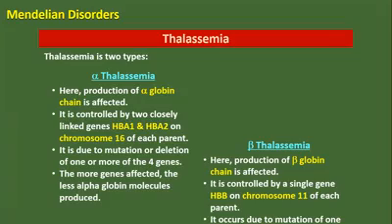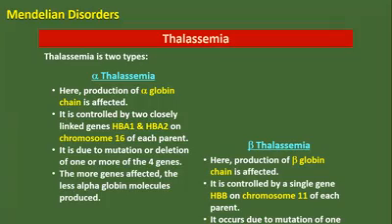It is due to mutation or deletion. If one or more of the 4 genes is changed or deleted, the more genes affected, the fewer alpha globin molecules are produced. If it is affected, alpha molecules are produced in very small amounts.